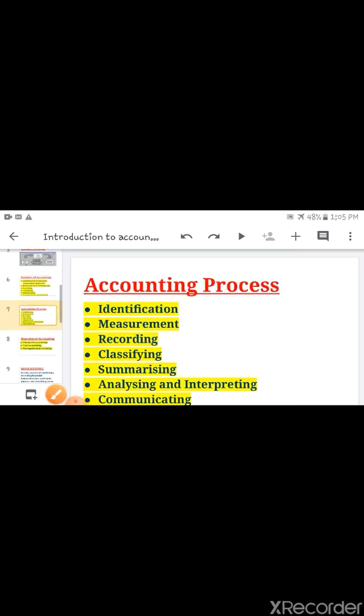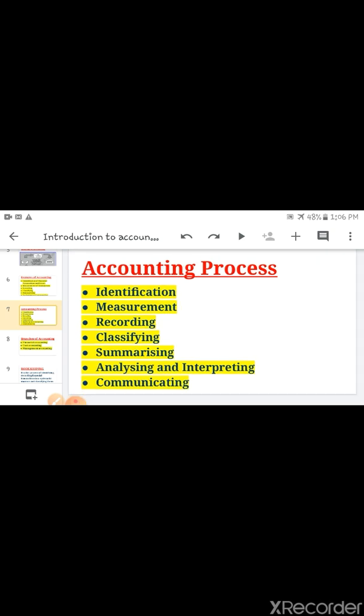Next is accounting process. Again, if you know the meaning of accounting, you can easily make the process. Accounting process is also the same. You have to write down the steps of accounting. So the first step is identification of business transaction. Second is measurement, measuring in terms of money.